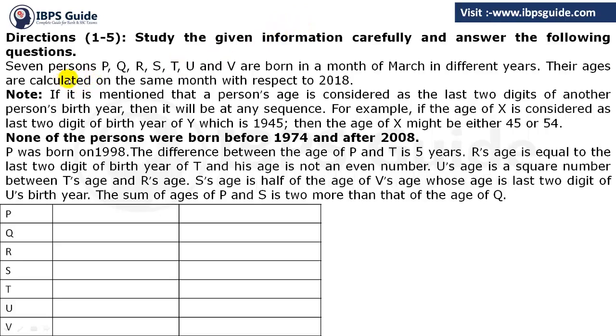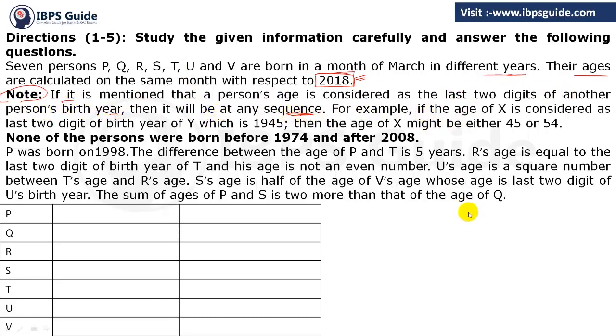So what we have: 7 persons P, Q, R, S, T, U and V are born in the month of March in different years. Their ages are calculated in the same month with respect to 2018. So we have to calculate the age with respect to 2018. We have a note: if it is mentioned that a person's age is considered as the last 2 digits of another person's birth year, then it will be in any sequence.